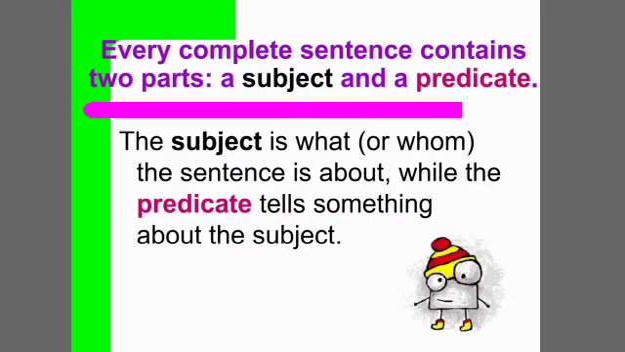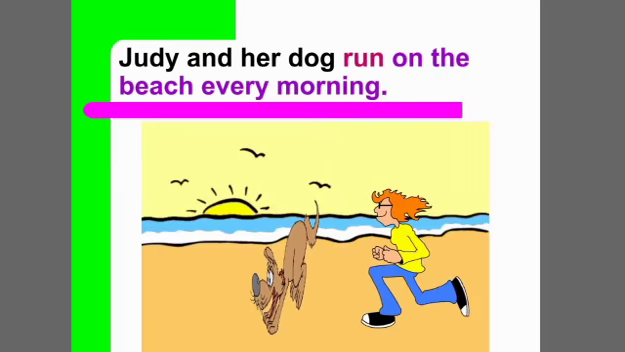Subject and predicate are the two parts of a sentence. The subject is what or whom the sentence is about, while the predicate tells something about the subject. For example, Judy and her dog run on the beach every morning.